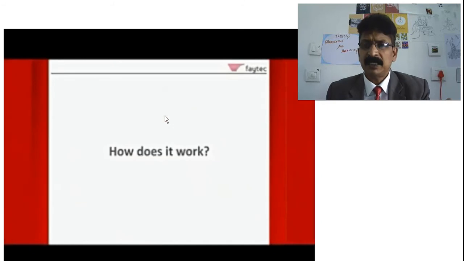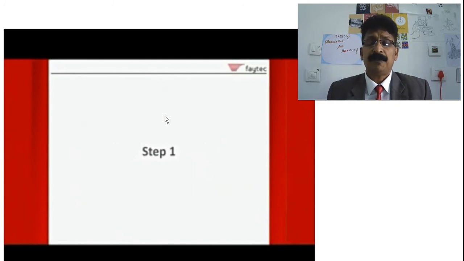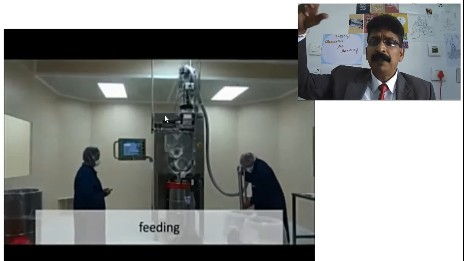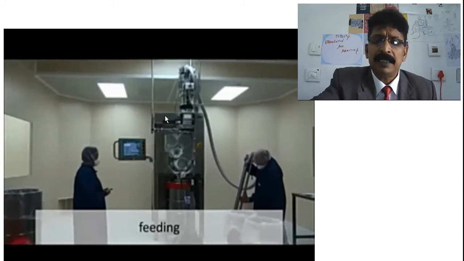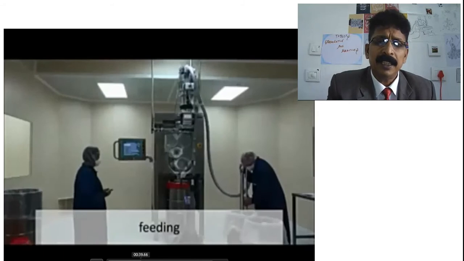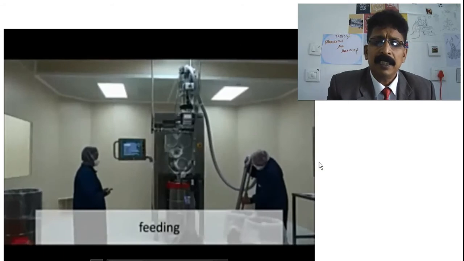How does it work? The roller mill makes it into a sheet. First step, powders are taken and mixed. You see the hopper we have seen in the previous compression, the hopper is at the bottom, and he is having some gun or something down there. When you put it in, you can see here, this is the person, he is having a gun.